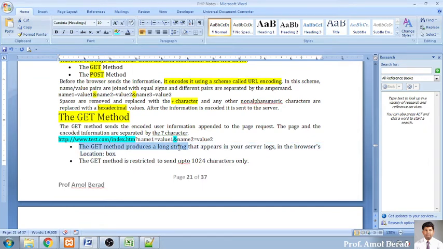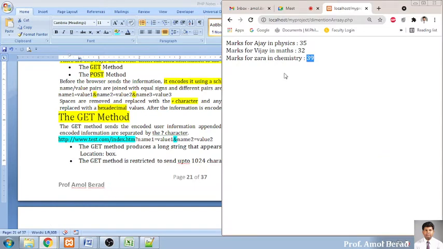So the get method produces a long string. जब भी get method होता है तो ये थोड़ा बड़ा होता है, इसके कुछ drawbacks आपको समझना बहुत जरूरी है. So the get method produces a long string that appears in your server log, that is in your browser's address bar. Maximum how much character it can contain.